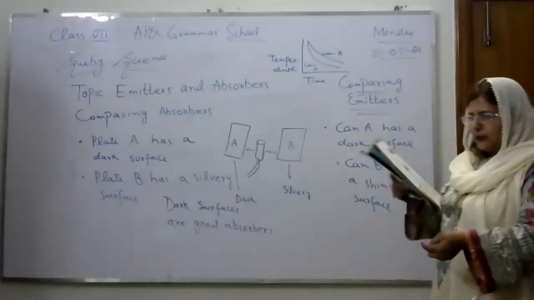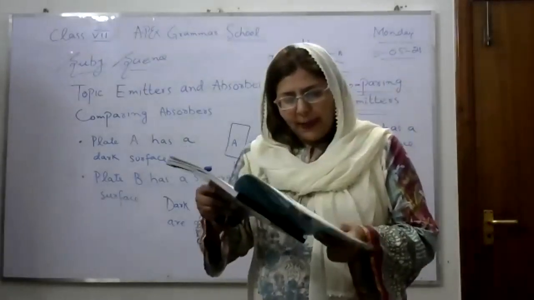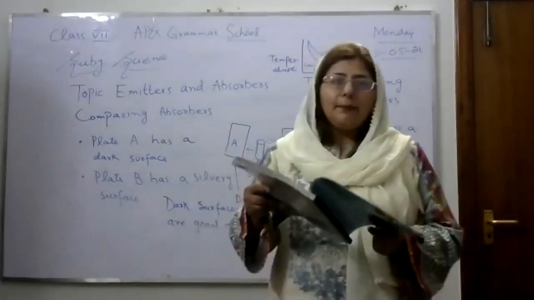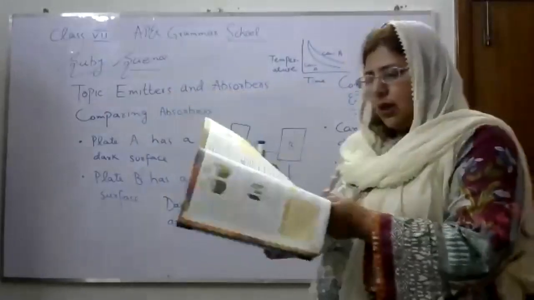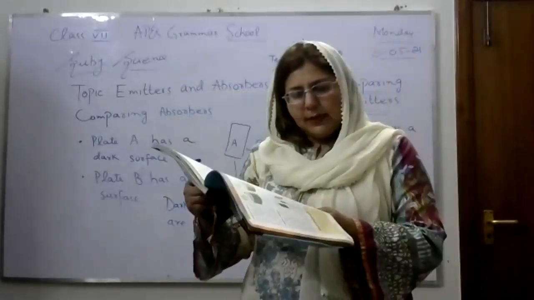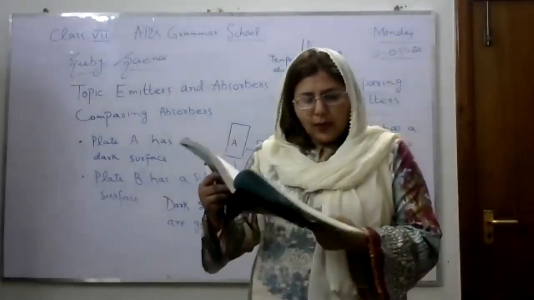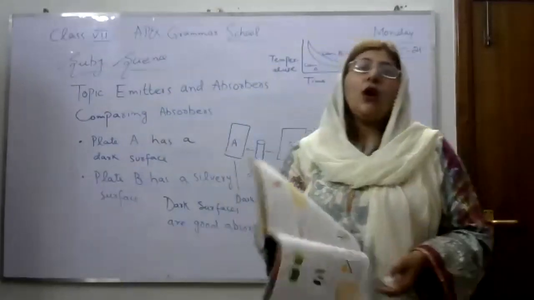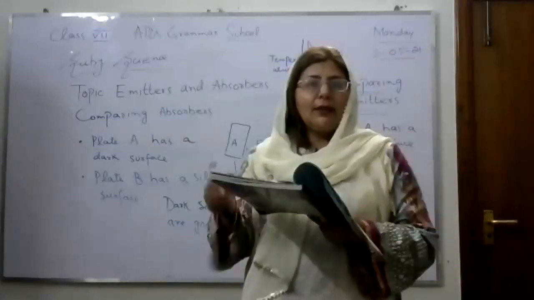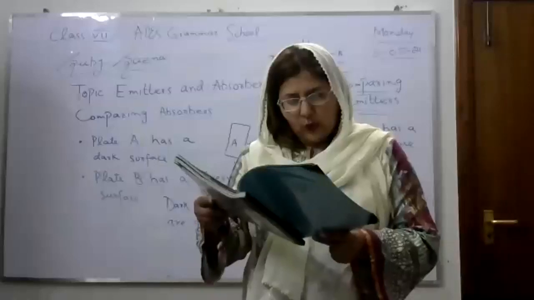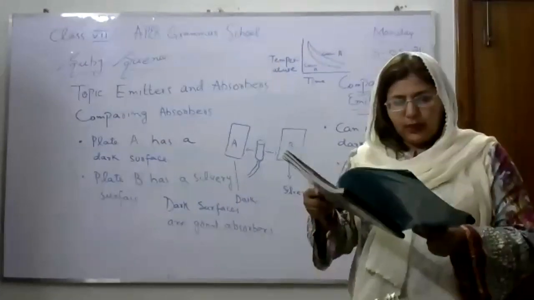Okay. Now come to the next topic that is given. You can also see in your book, some buildings have solar panels on the roof. You can see a diagram on page number 8 in your book. This diagram is given along with the questions. Yes, we all know many people have solar panels on the roof. So solar panels use thermal radiation from the sun. How do solar panels work? They absorb the sunlight, which means they absorb the sun's heat energy. The blackened layer absorbs the radiation and warms up the water flowing in the pipes.